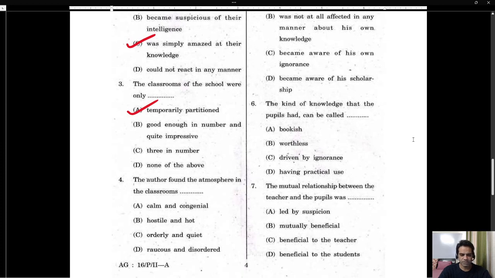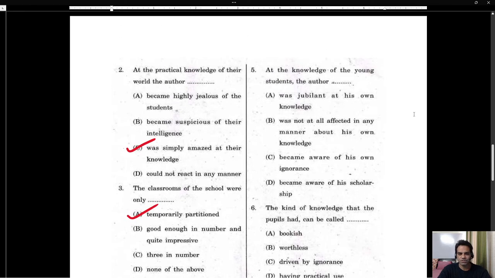The author found the atmosphere in the classroom calm and congenial, hostile and hot, orderly and quiet, or raucous and disordered. It was raucous and disordered. That's why he decided to take the students outside. Next question, question number 5, guys.